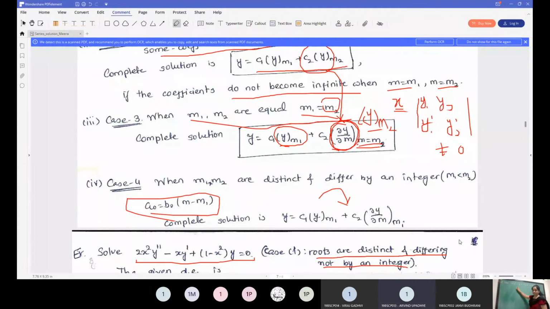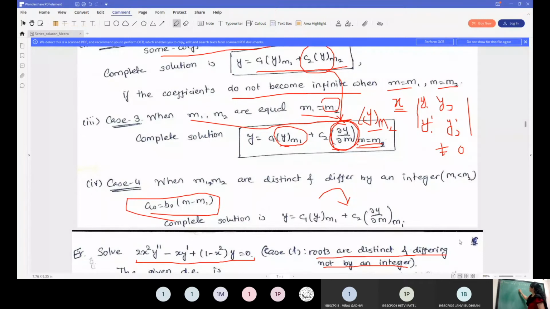So I'm just discussing the regular singular point, so don't worry. In that case, p of x and q of x both turn out to be infinity and therefore they are not analytic. So let us consider x minus 0 instead of a. Here x into p of x is 1 upon x, so here it will be minus 1.